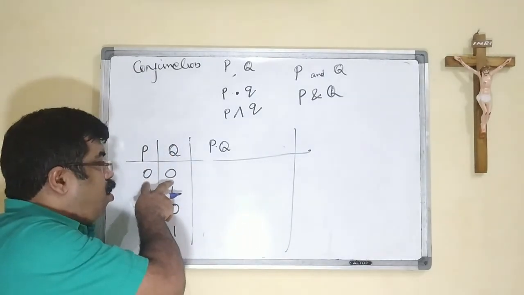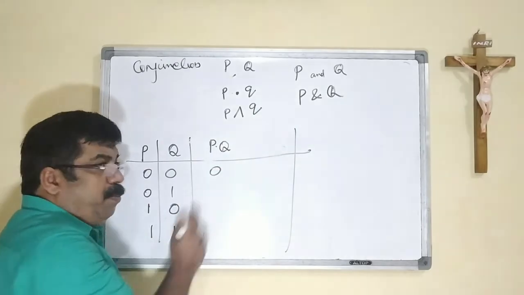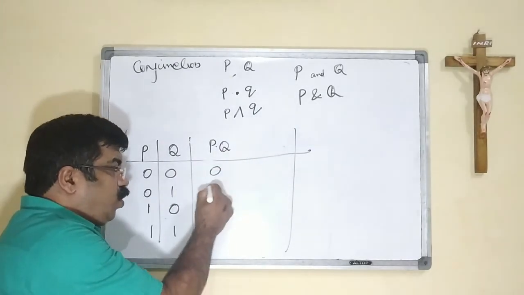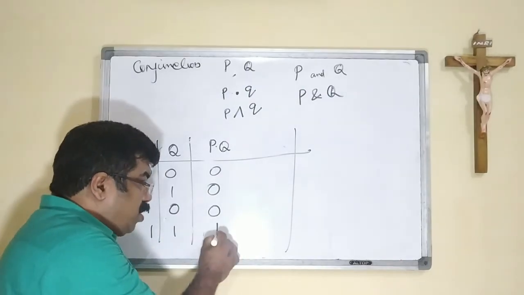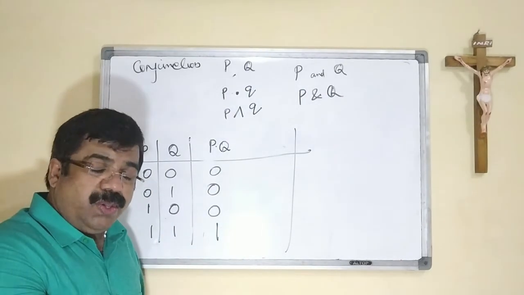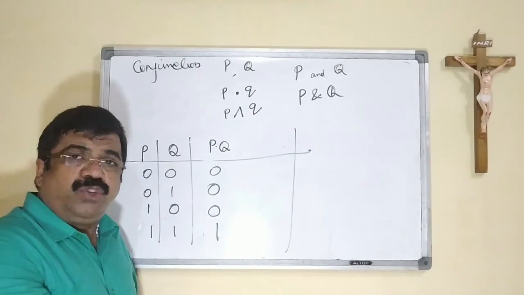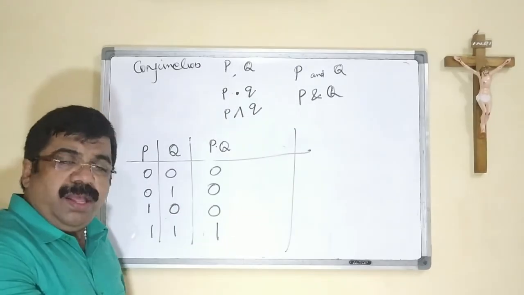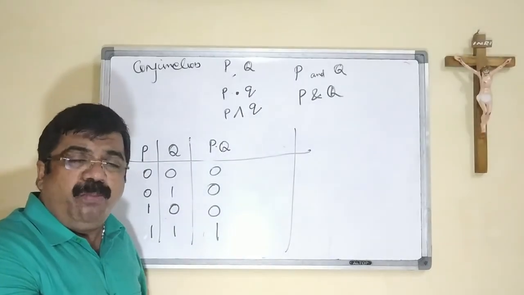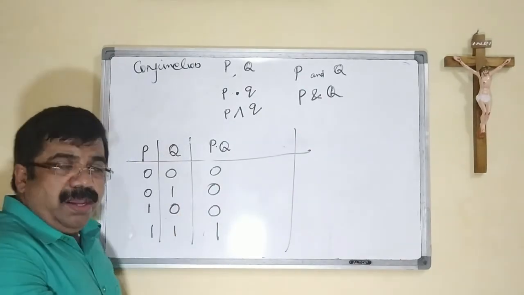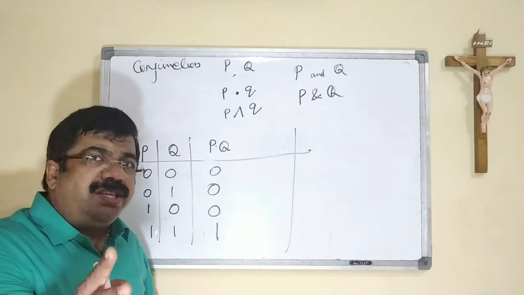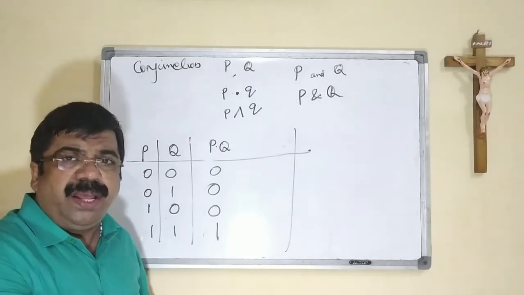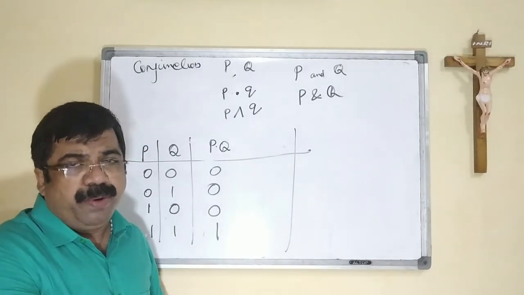In the other cases, all are not true, so the output is 0. In the last, all are true, the output is 1. So this is the way of representing the AND operation in Boolean algebra. At least two inputs are required in the AND operation also.